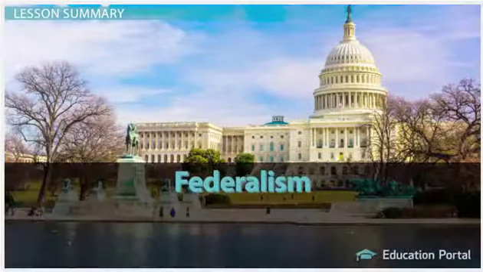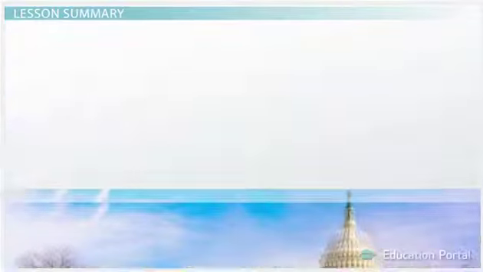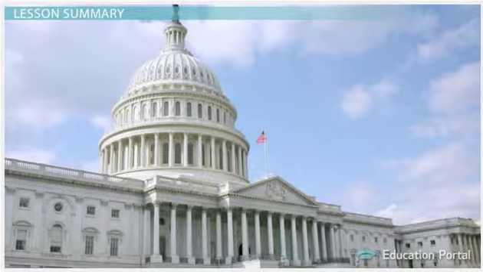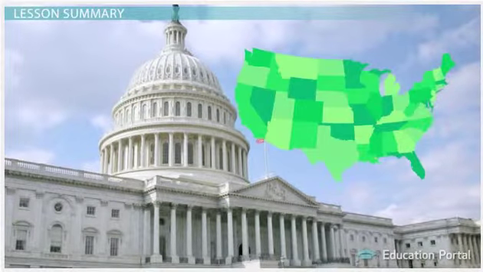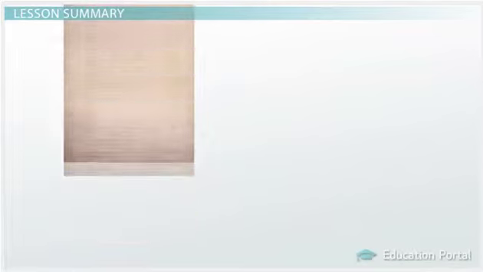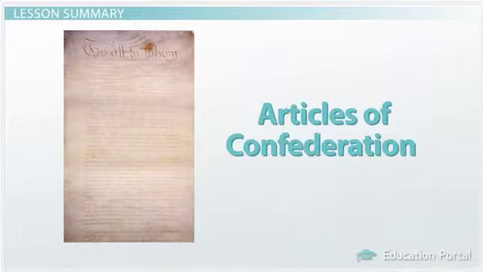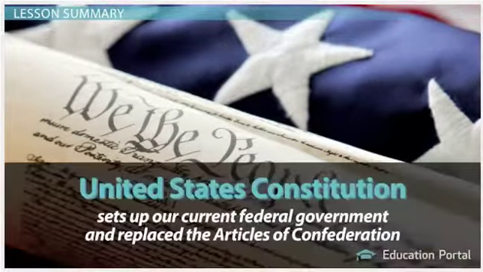Let's review. Federalism is a method of government that allows two or more entities to share control over the same geographic region. In the U.S., this means that the federal government, state governments, and local entities share powers over the citizens. Our constitutional framers recognized that the Articles of Confederation made the states too strong and the federal government too weak. They purposely created a federalist government through the United States Constitution.